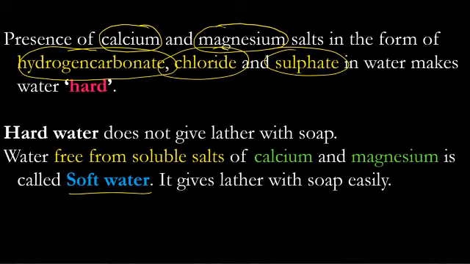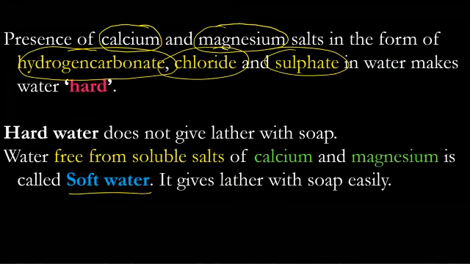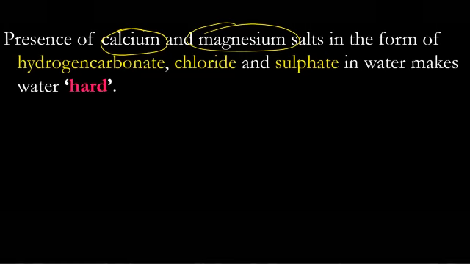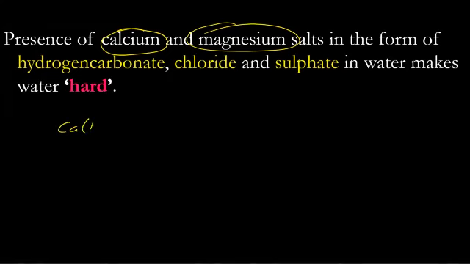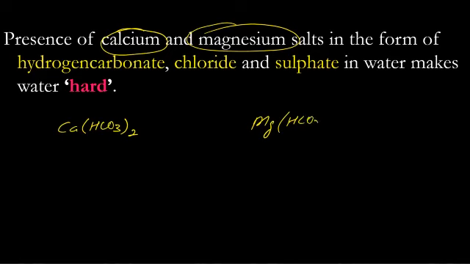Now we will be talking about permanent and temporary hardness. Before that, I should explain it here. If I talk about calcium and magnesium, hydrogen carbonate is same as bicarbonate. So the possible compounds will be calcium bicarbonate, magnesium bicarbonate, sorry, bicarbonate, not carbonate, bicarbonate or hydrogen carbonate, same thing.